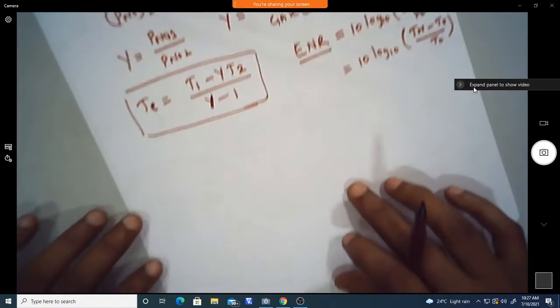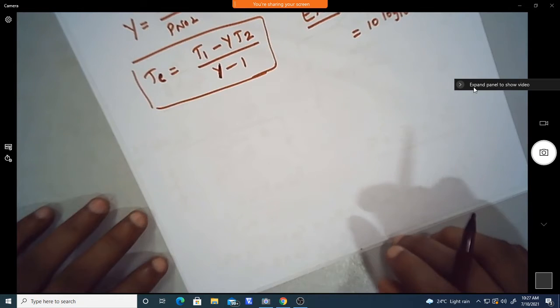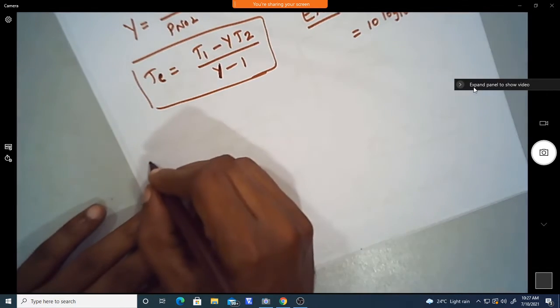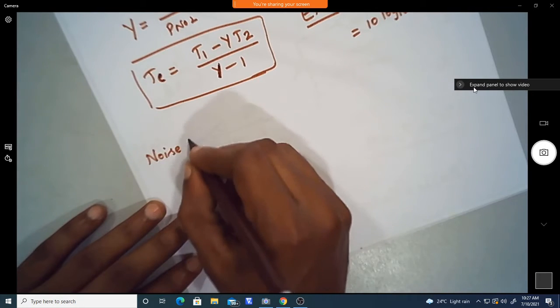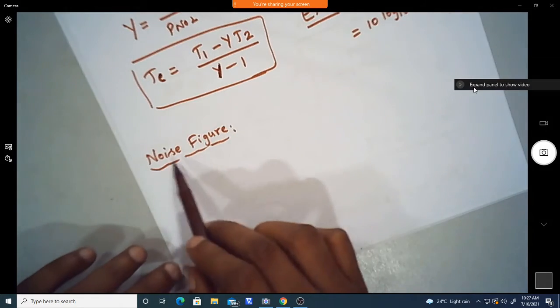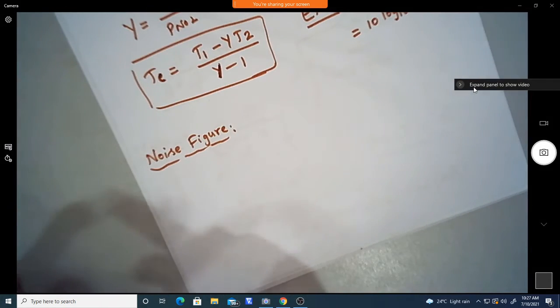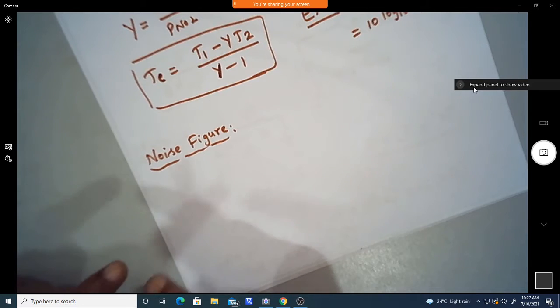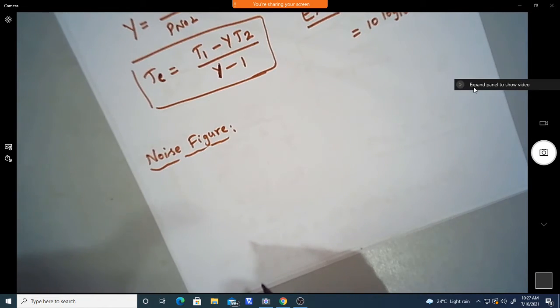Now, other than this equivalent noise temperature, we have one more parameter to obtain the characteristics of a noisy amplifier. That is called the noise figure. Whenever we design active circuits, this is also important, and we characterize using the noise figure. Even in the Smith chart we can plot noise figure circles, and get the proper noise figure we need for a particular active circuit design.